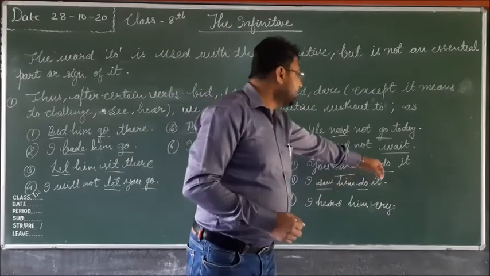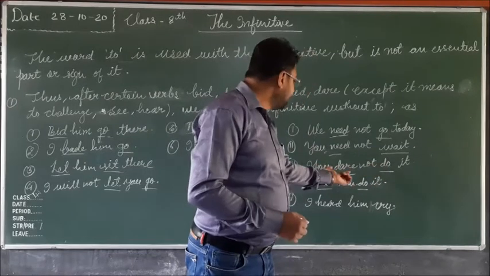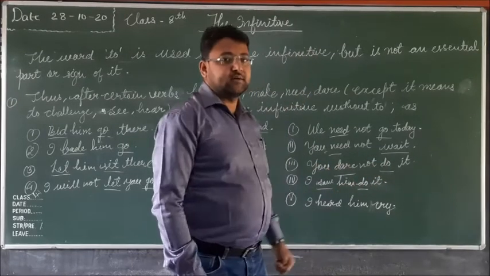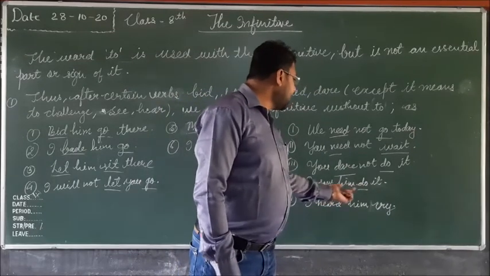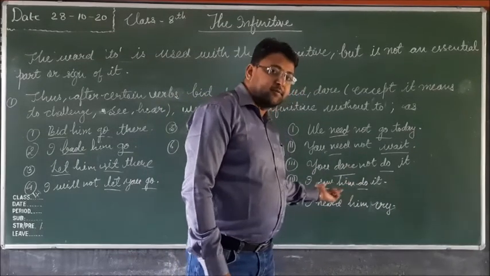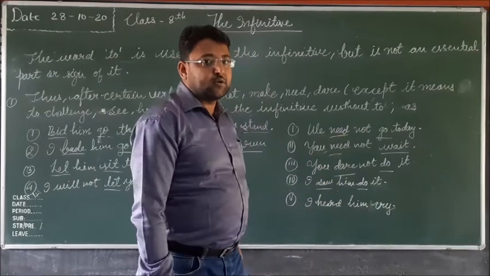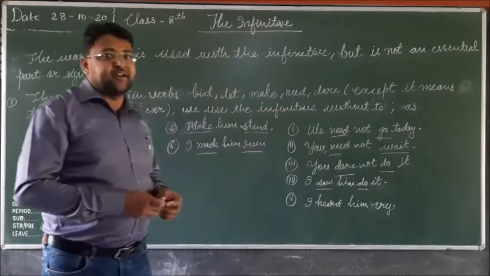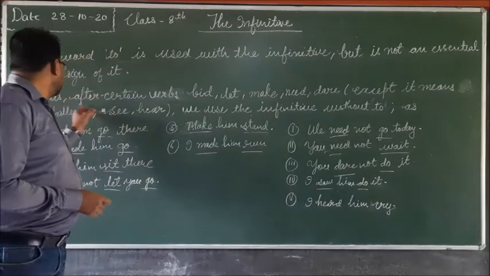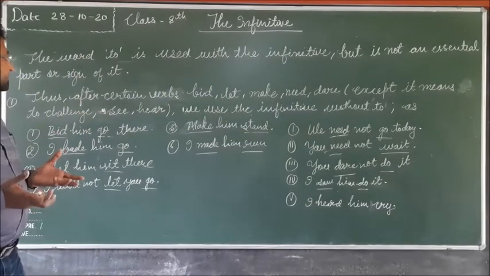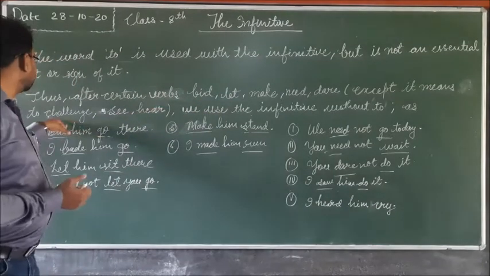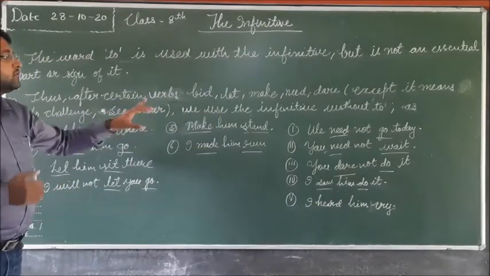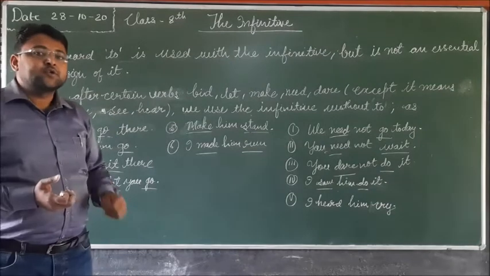Dare and do both are verbs, but before these verbs to is not used. I saw him do it. Saw and do both are verbs, but before these verbs to is not used, but they are infinitives. So in this way, after certain verbs, let, make, need, dare, and except when it means to challenge, and see, we use the infinitive without to.